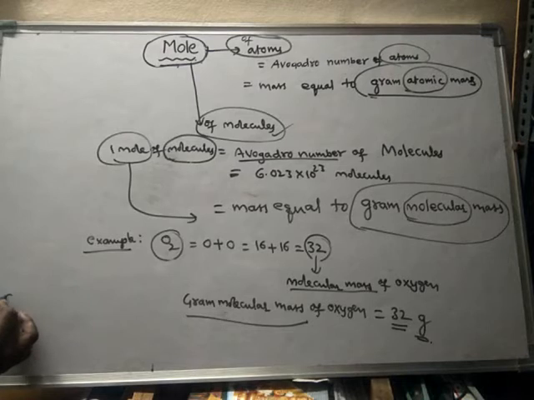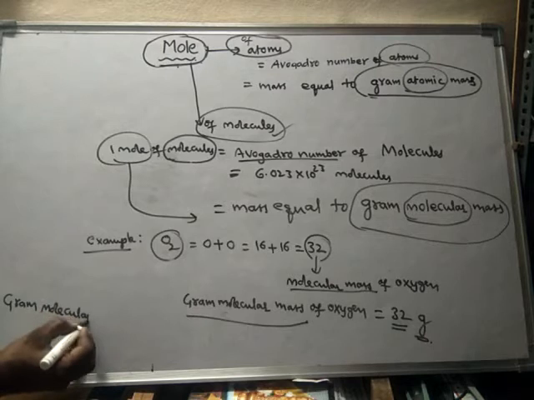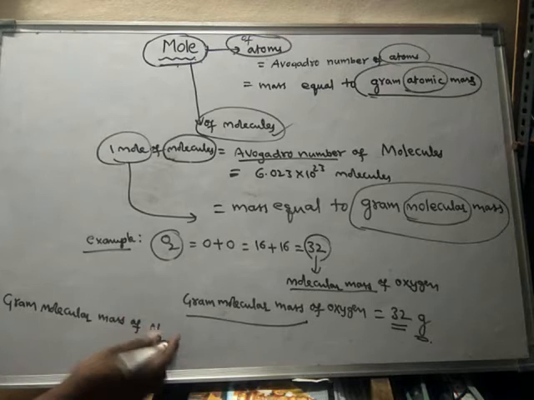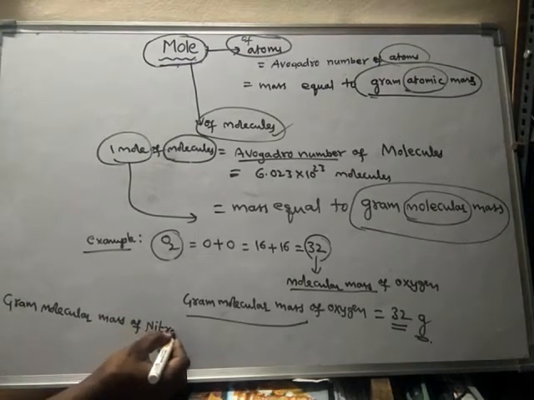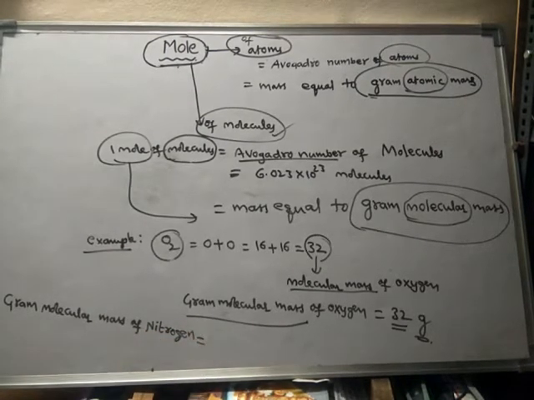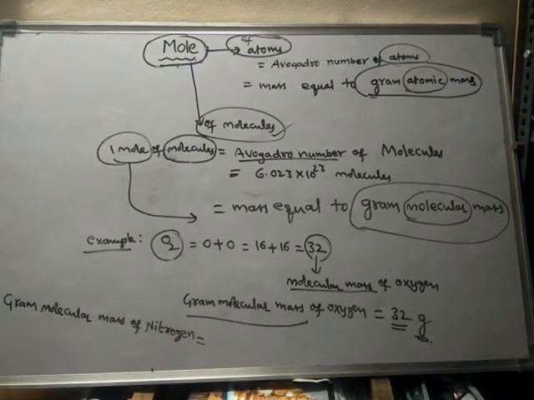For example, take another one: gram molecular mass of nitrogen. If I write nitrogen, what does it indicate? Nitrogen exists as an N2 molecule in nature. So if nitrogen is mentioned, you have to consider it as N2, not N. Don't take a single nitrogen atom; we have to consider the nitrogen molecule.